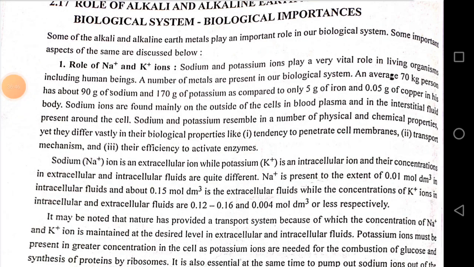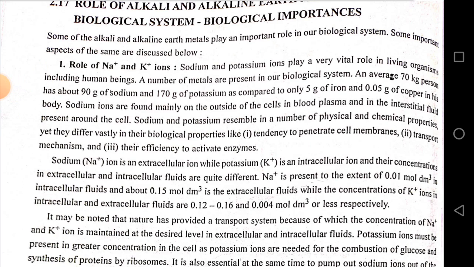Role of alkali metals in biological systems. Biological importance: some of the alkali metals play an important role in our biological system. Some important aspects of the same are discussed below. Role of Na+ and K+ ions. Sodium and potassium ions play a very vital role in living organisms, including human beings.